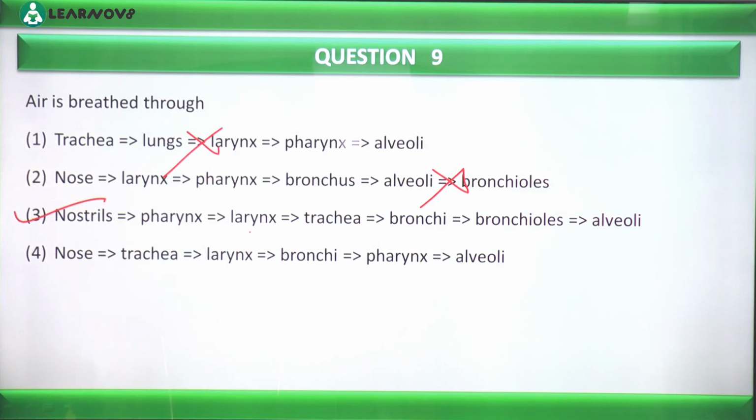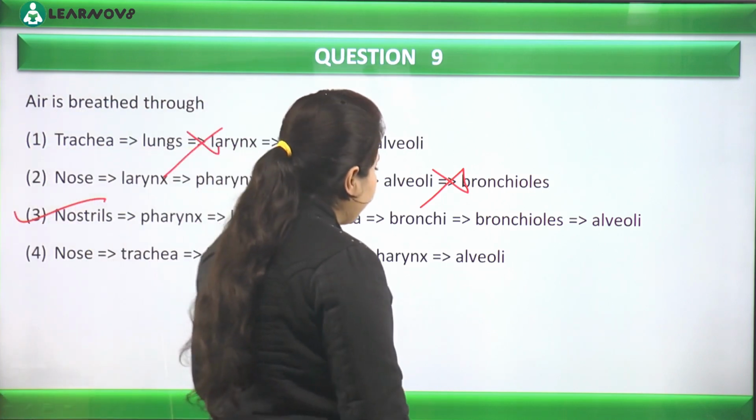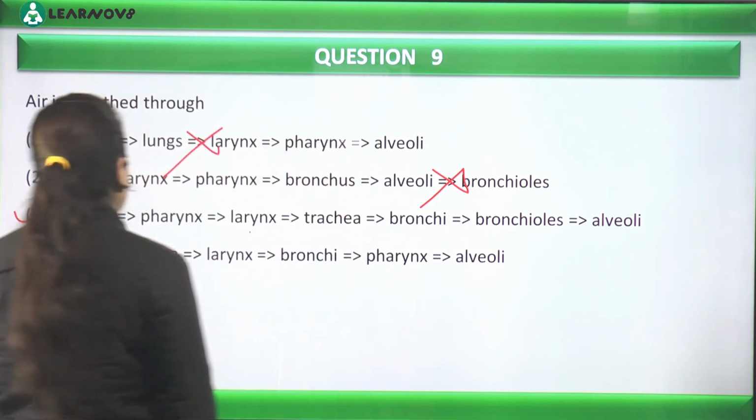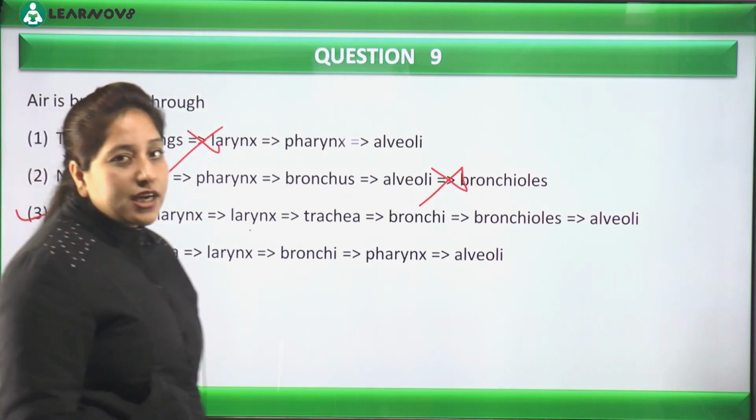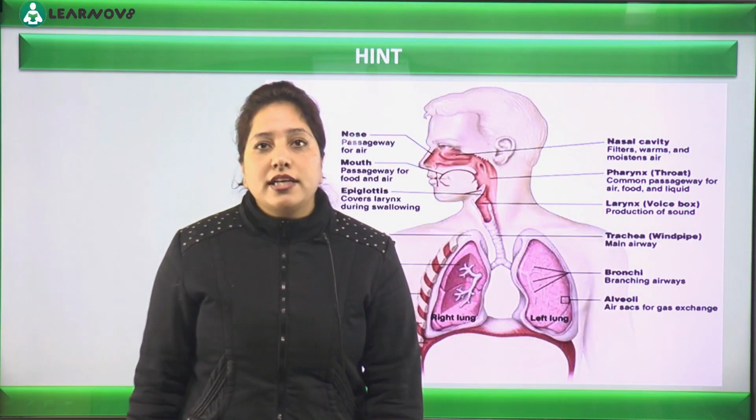Still, let's read the question. Option number 4: nose, trachea, larynx, bronchi, pharynx, and alveoli. Do you feel this is correct? No, exactly. They have made a mistake. First they have represented trachea, then larynx. तो ये आगे से गलत हो गया. So the correct option becomes here option number 3. Is that clear to everyone? Okay, let's have the next question.